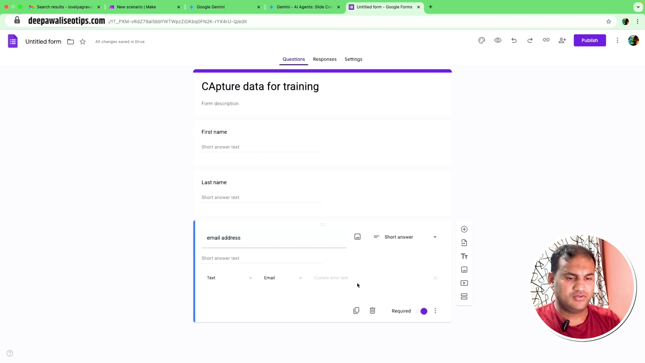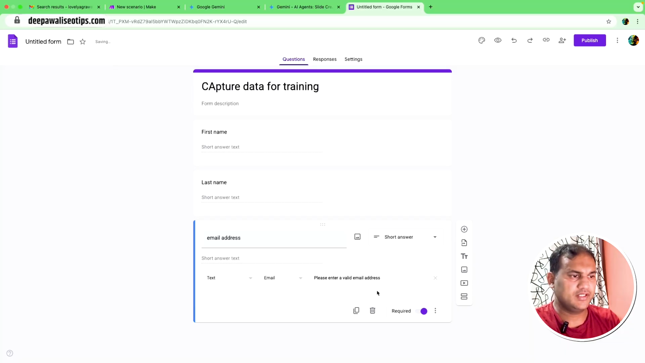Okay, so in case someone doesn't provide the right email, then we need to provide an error message, which can be, say, please enter a valid email address. This way you can add the validations as well.